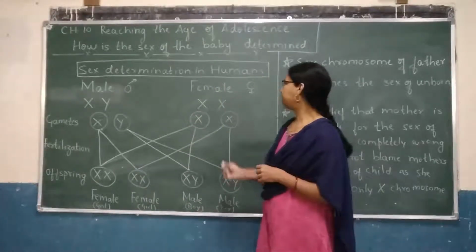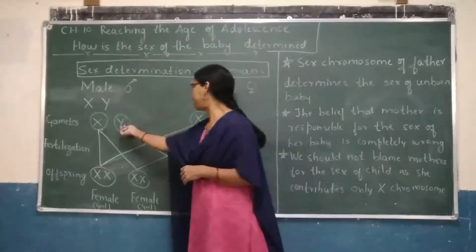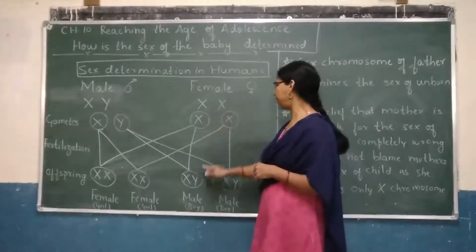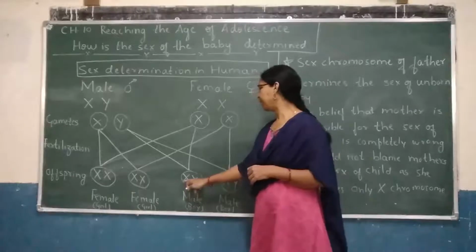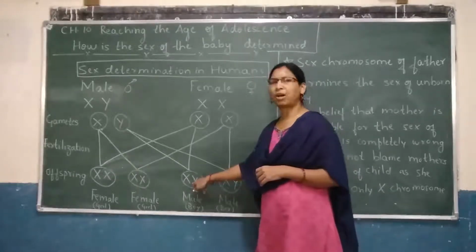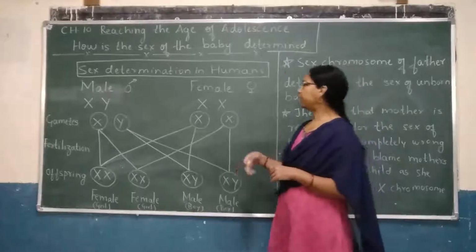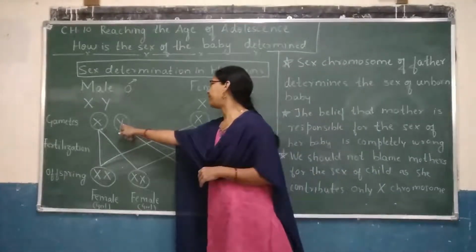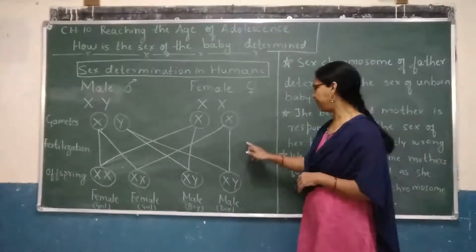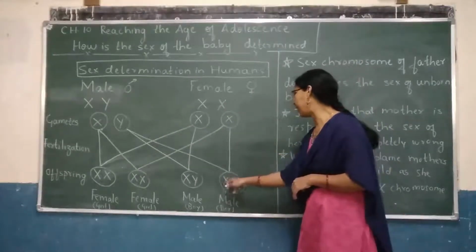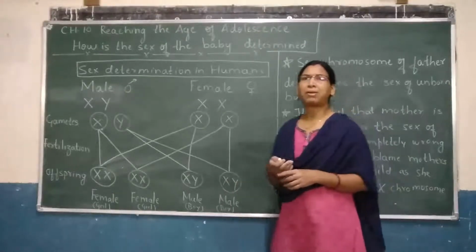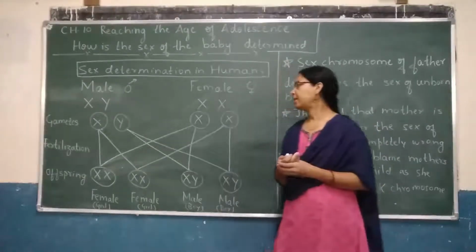Now, next, suppose this Y gamete fertilizes with this X chromosome from the female, then we have X and Y chromosomes in case of offspring. Suppose in another child, if this Y chromosome fertilizes with X chromosome in case of female, then also they have X and Y chromosome.